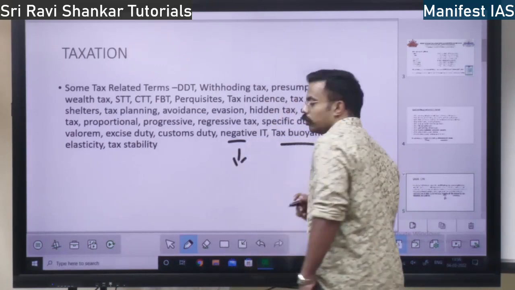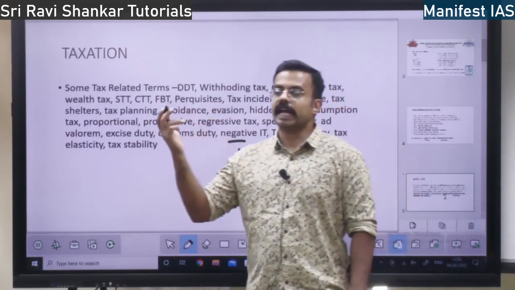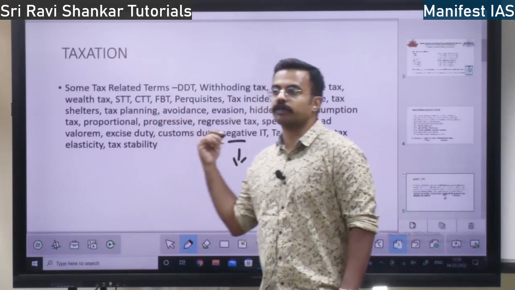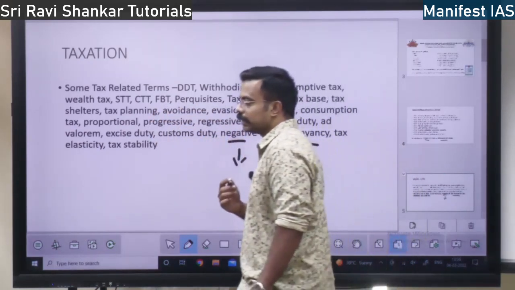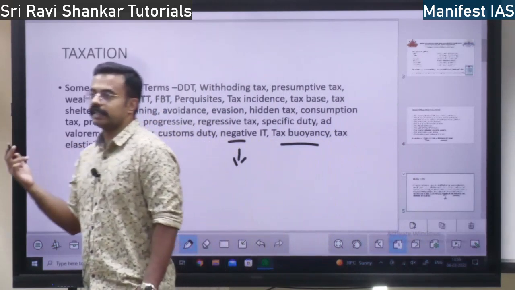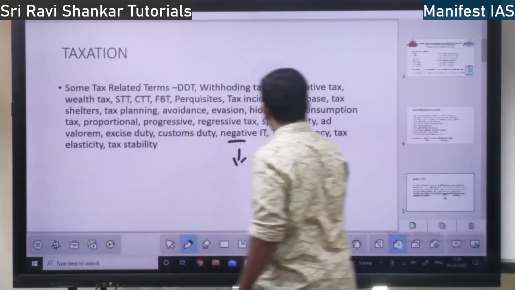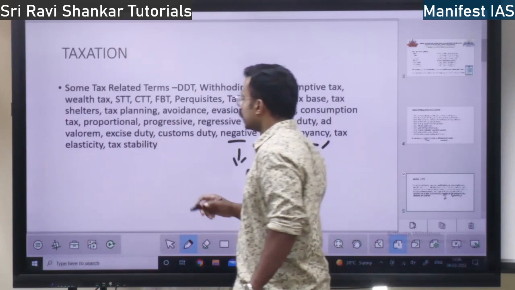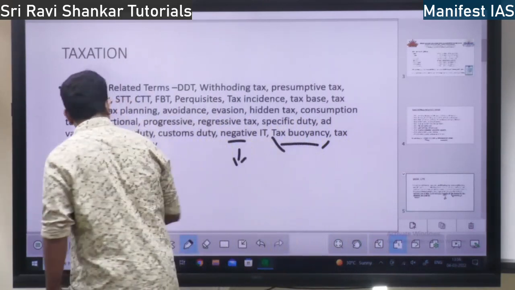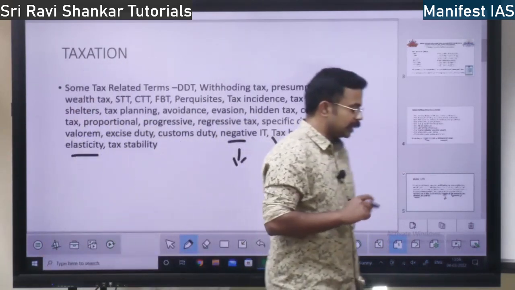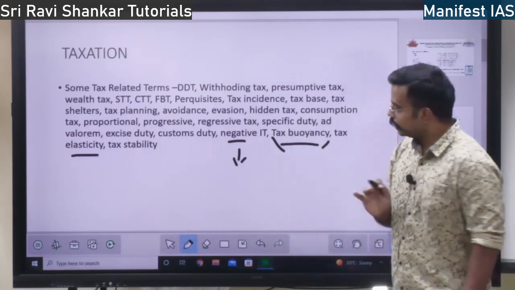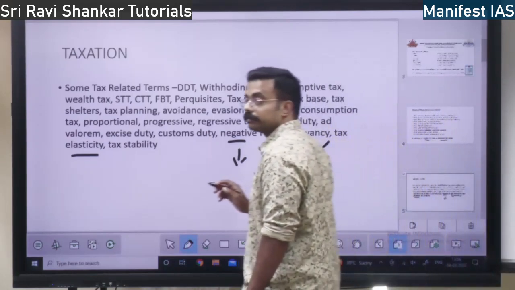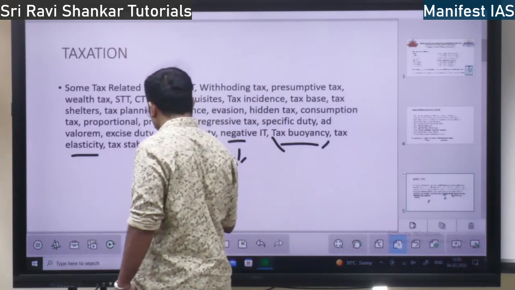Next, tax buoyancy, I have already told. With growth, the tax base increases, that is tax buoyancy. Growth of the economy increases, tax increases. Tax base increases, that is tax buoyancy. Next, tax elasticity. Tax elasticity means tax is elastic. Tax is variable.